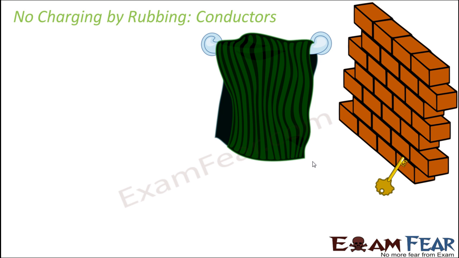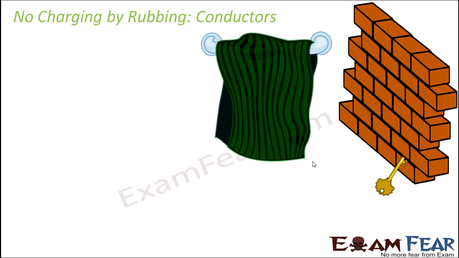Now, insulators can hold electric charge on their surfaces, but conductors cannot. Why? Because they conduct. Because conductors, they already have a lot of free electrons. The moment they have some extra charges, they tend to get conducted through them. So, they conduct the charges so quickly that there is hardly any time for any appreciable charge to build up on their surface, because the charge really does not stay on their surface. The moment it comes to their surface, it gets conducted through the free electrons. So there is no excess charge accumulation over the surface of conductors.